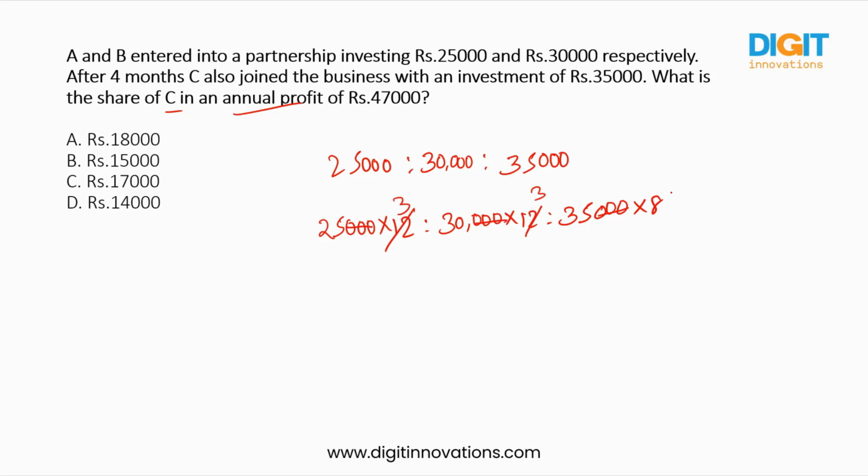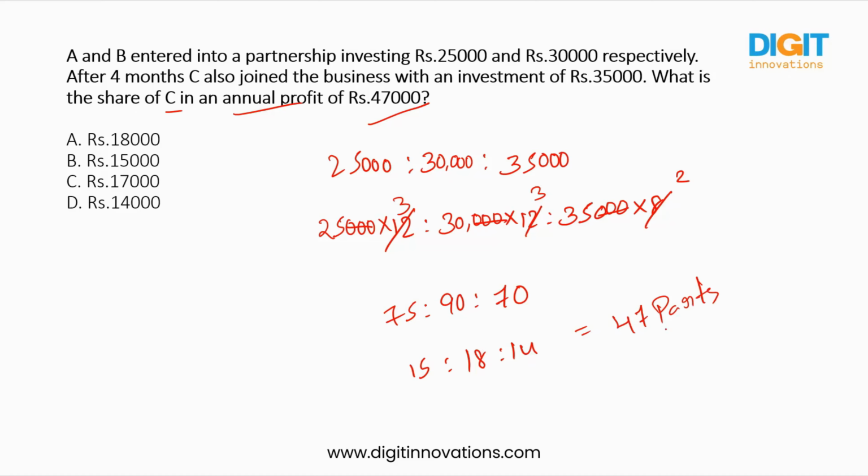Four threes and four twos. So here you are going to get 75 and 90 and 70. So 5 15s, 5 18s, 5 14s. So these are the parts that should be given to A, B and C. So out of the total 47,000, A should get 15 parts and B should get 18 parts and C should get 14 parts. Okay. So for a single part, how much money should be invested? Total parts, how many here? It is a total of 47 parts.